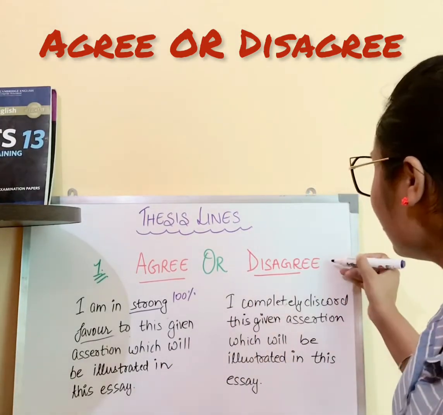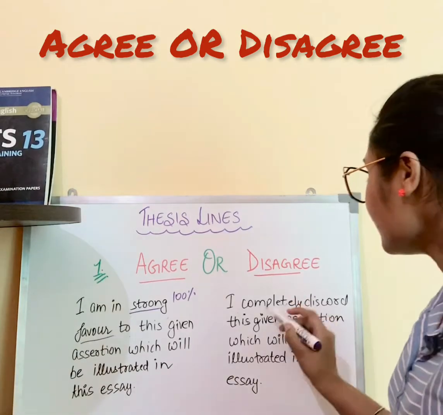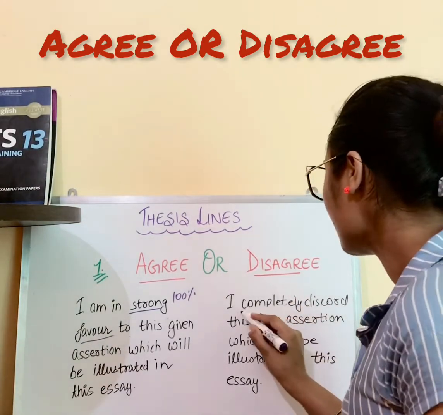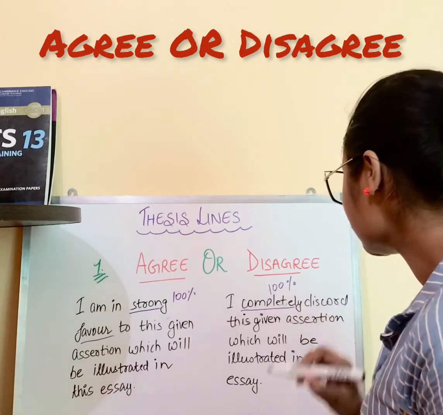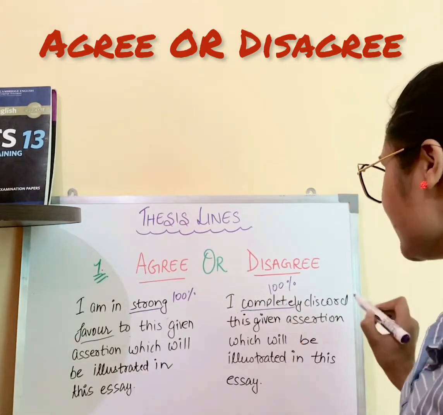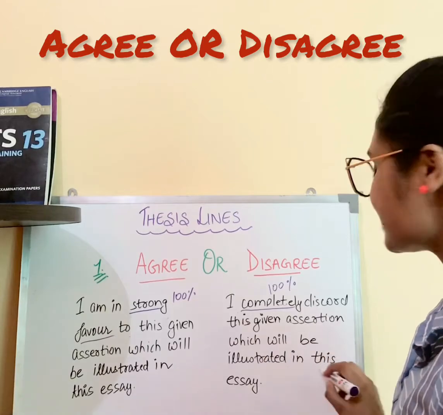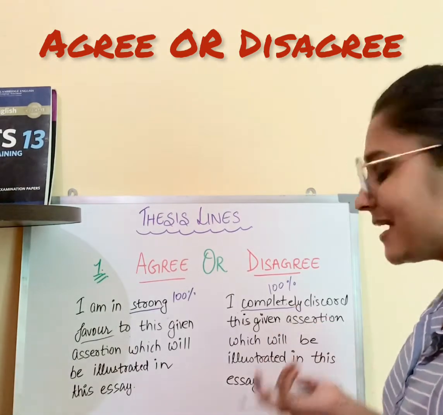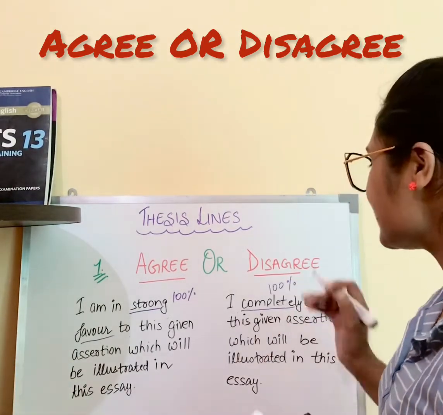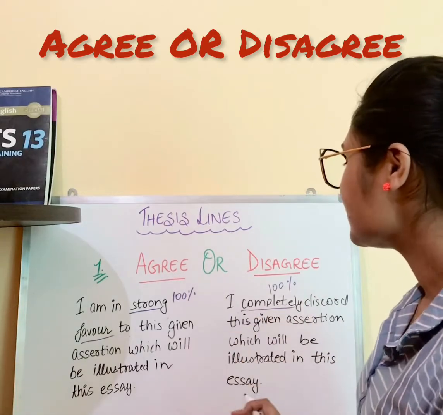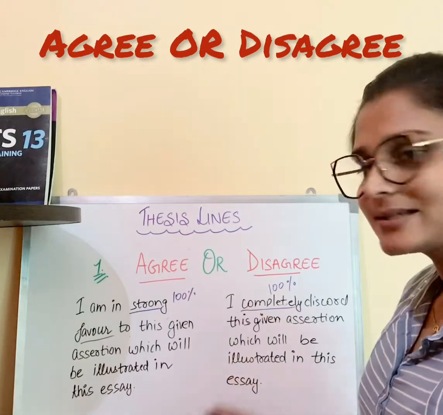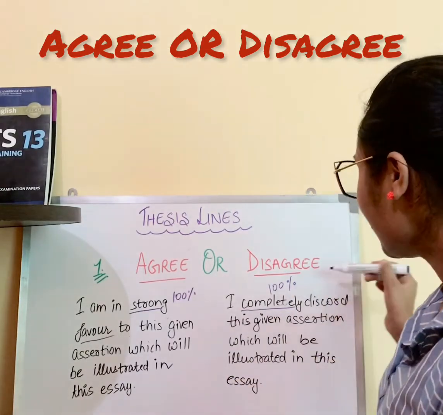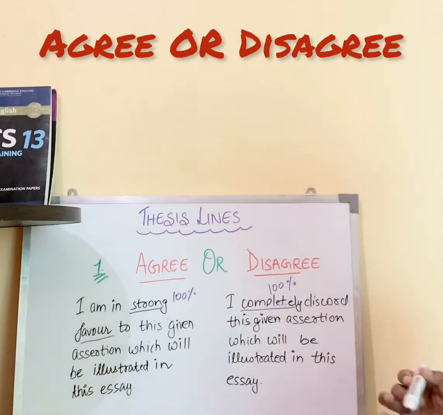The second one is for disagree. I completely discord. What is this completely? This is 100% discord this given assertion which will be illustrated in the essay. So this is the example of thesis line. If you are in agree, then you will use this thesis line. If you are disagree, then you would use this particular line.